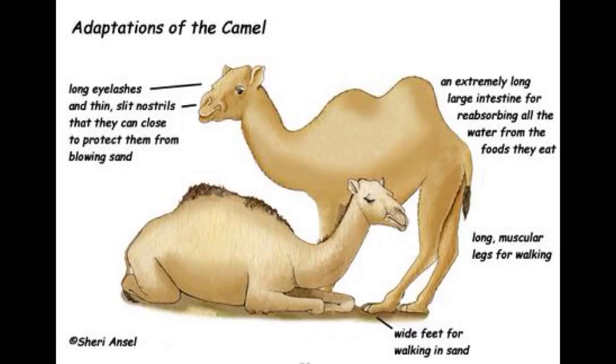The camel is also extremely well adapted to the hot, arid environment, and it represents our fauna adaptation. They have extremely long eyelashes and slit nostrils which protect them from blowing sand. They have wide feet which allow them to walk on the sand easily, and they of course have huge humps that allow them to store lots of water.